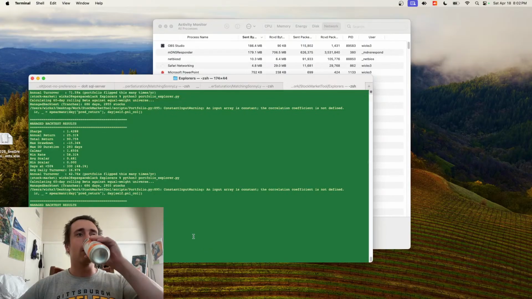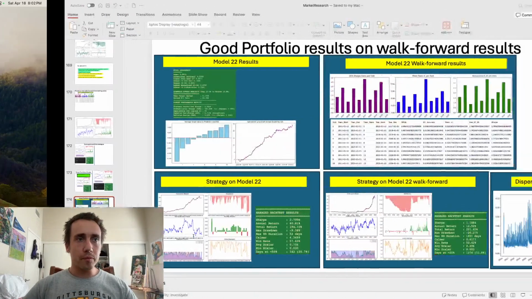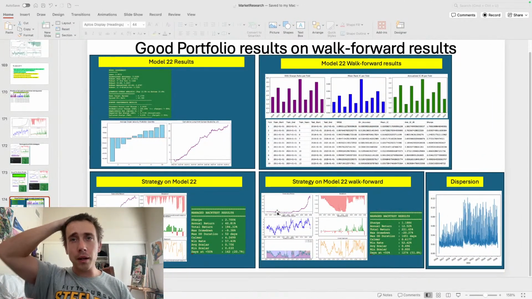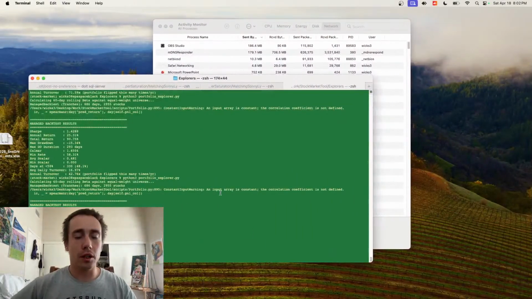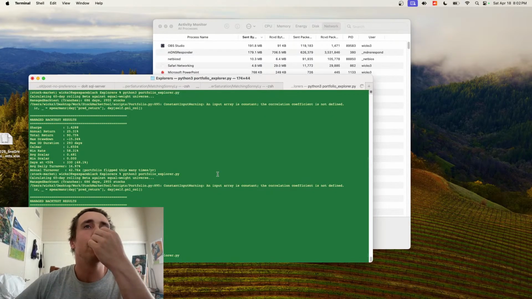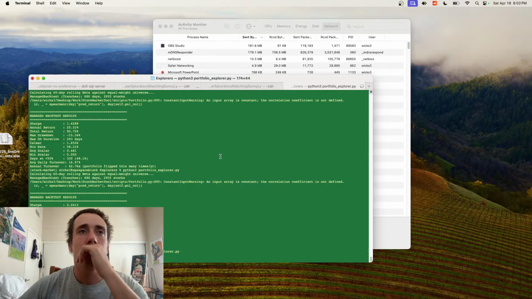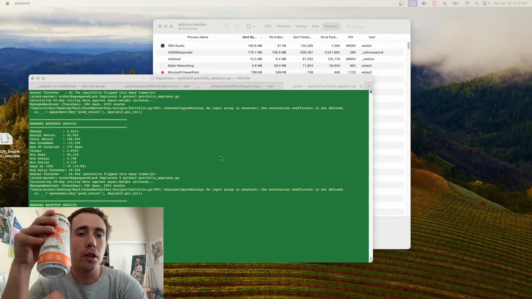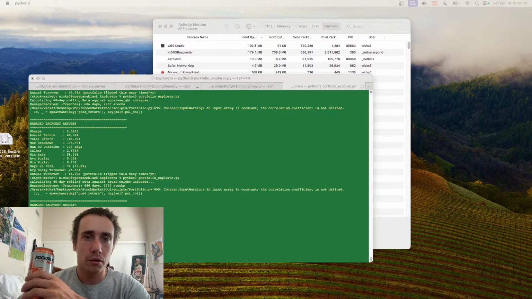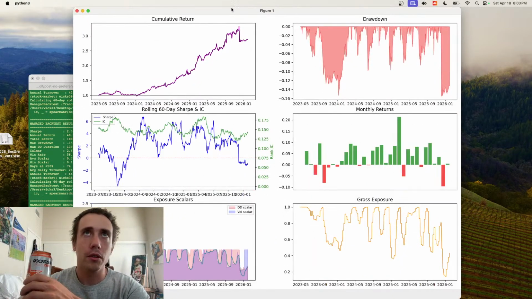Okay, so back to this. Basically I'm struggling to get a good model. So let me show real quick, here's what I need to consider. This is just running really quick. I already pulled the output of the portfolio in, so it won't take very long. Here are the results.